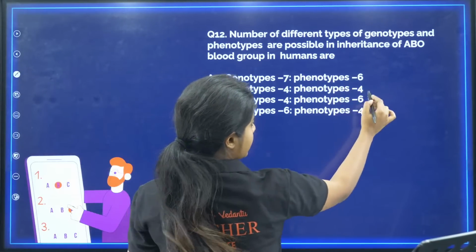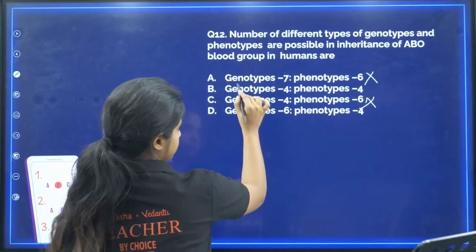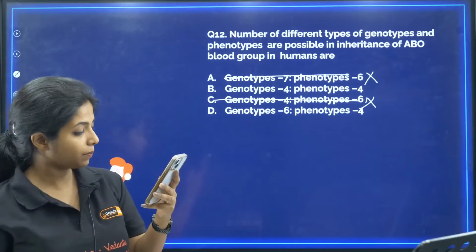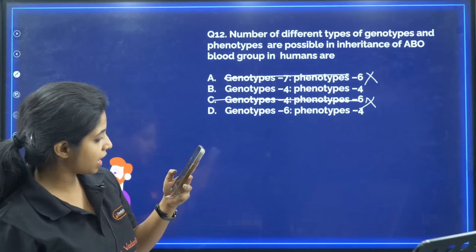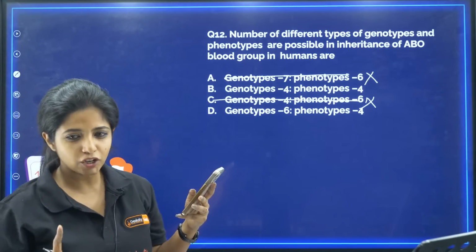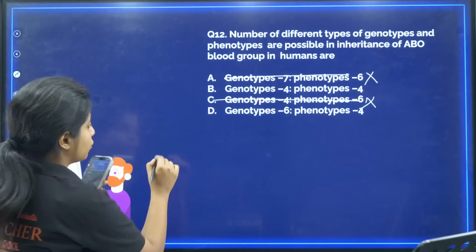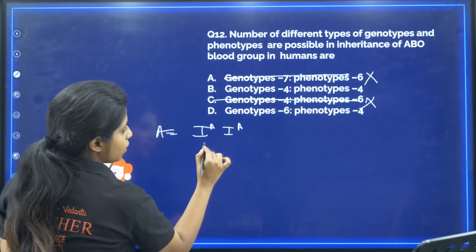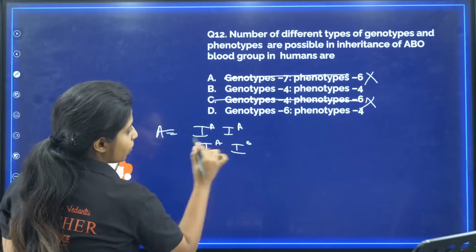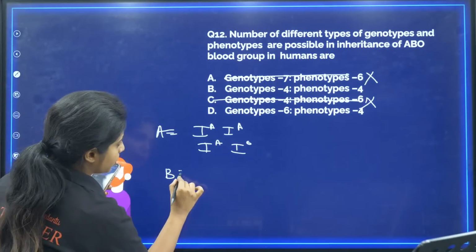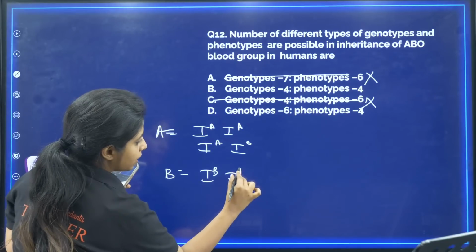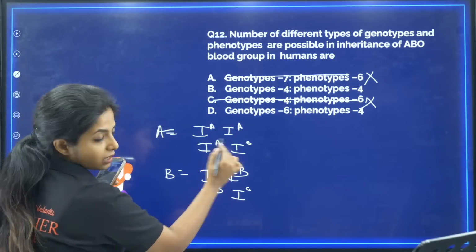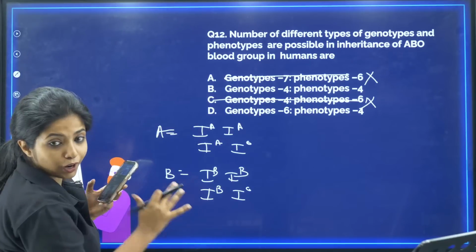So basically the option with 6 and 6, we'll cross it off. This is wrong and this is wrong. Now, we have 2 options. Someone is saying C. Is it true? Let's check. You're talking about genotype. So for A blood group, how many genotypes? It can be IA IA, or it can be IA IO. Now for B blood group, IB IB, or it can be IB IO, because B is dominant over O, here A is dominant over O. We already got 4.